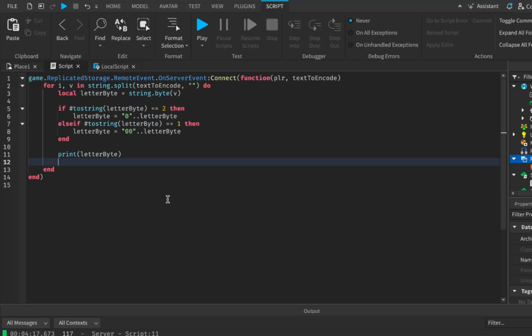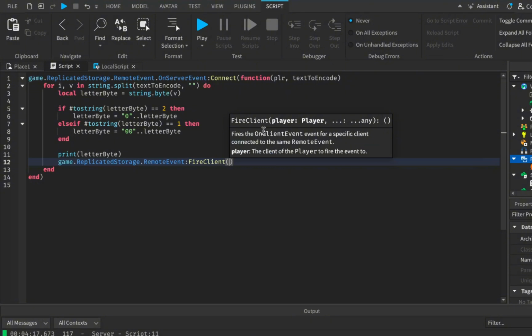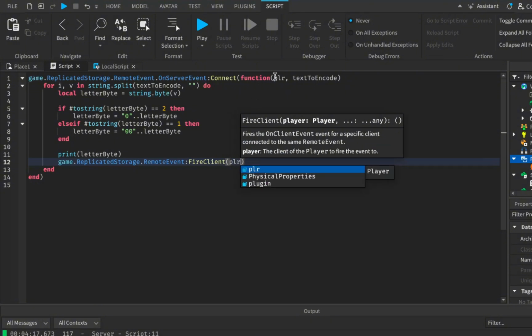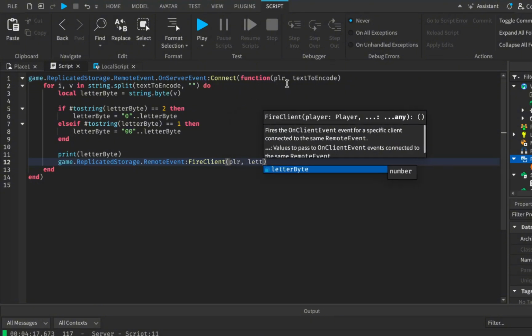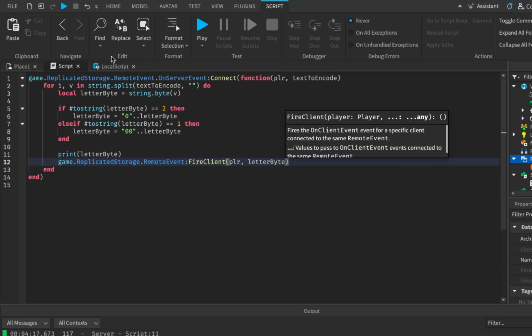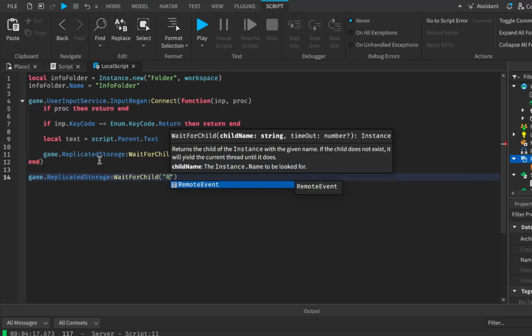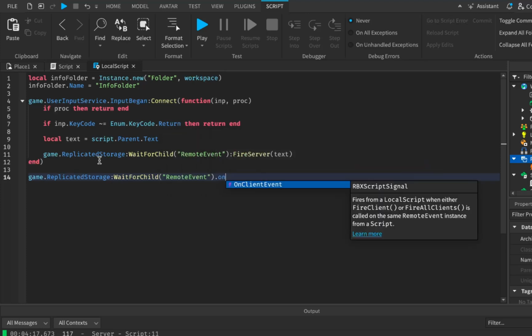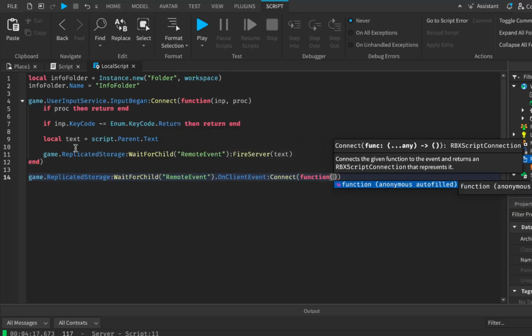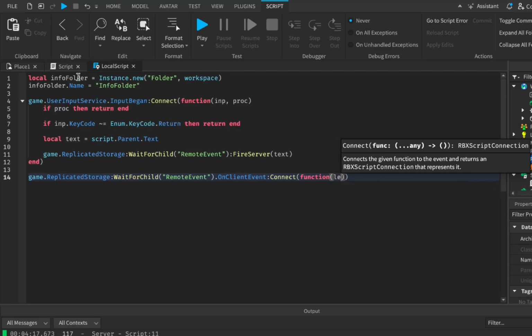Which can be very easily done by just saying game, replicated storage, remote events, fire client, and we'll fire to our player, which obviously we have the player here, and then I'll attach the letter byte. And then in here, I'll do the same thing, game.replicated storage, wait for child remote events, this time on client event, connect function, and we will get the letter to byte.